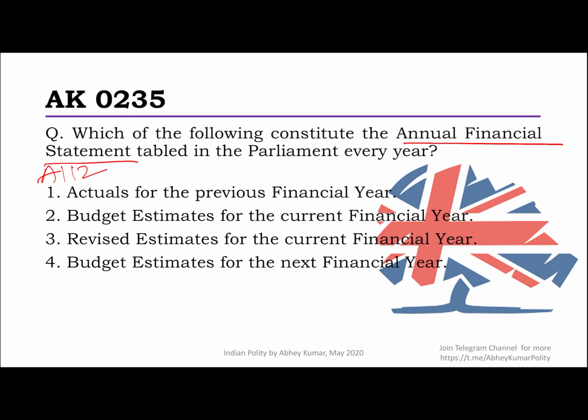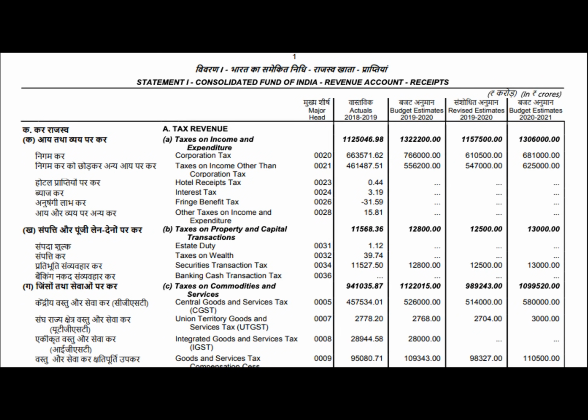For this, I thought let me show you what the annual financial statement actually looks like, because I'm sure a lot of you have no sense of it. So there we go. This is the statement. It's just a snapshot of it, not the whole statement. As you can read, Bharat ka samekit nidhi rajasva khata, praptiyan. That means it is the receipts on the revenue account of the Consolidated Fund of India. There's a lot more to this. It's just a snapshot of the first page. And this is the annual financial statement that was tabled in this year's budget, that is 2020.